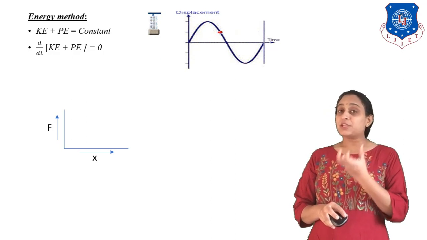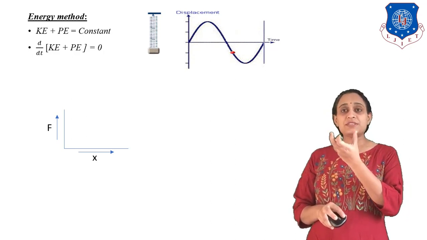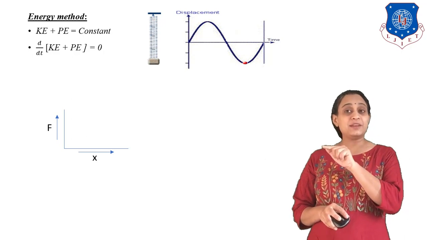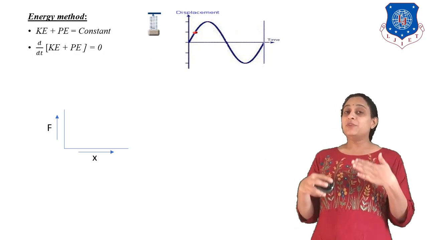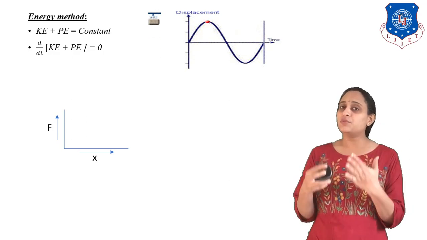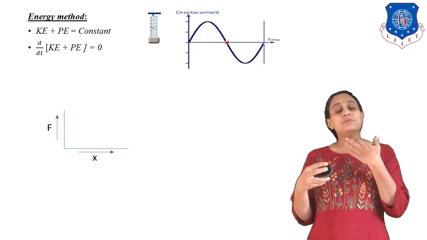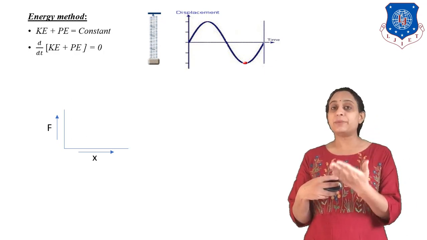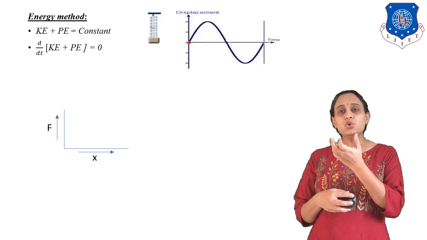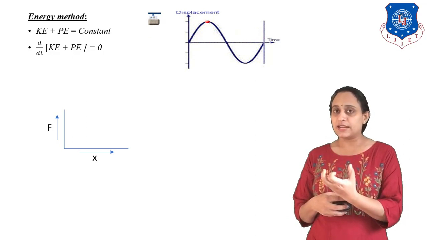With respect to that system, force F is equal to 0 and at that point displacement x is also equal to 0. It means we have to apply our force, and by applying the force the system will have some displacement. So let us move this mass in the downward direction.